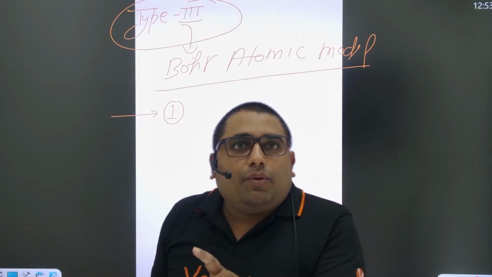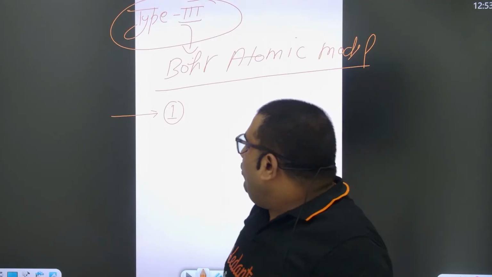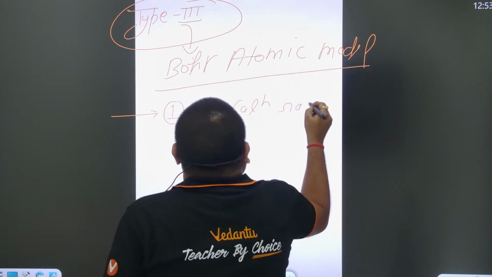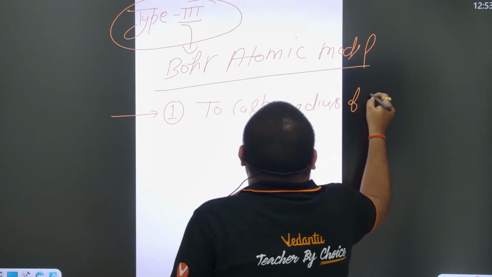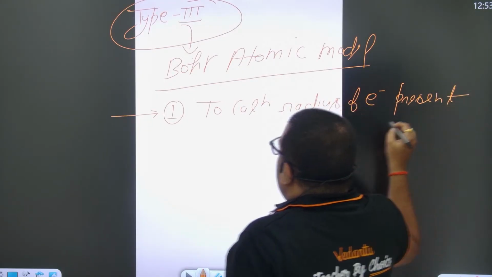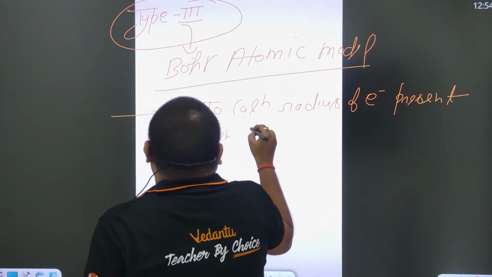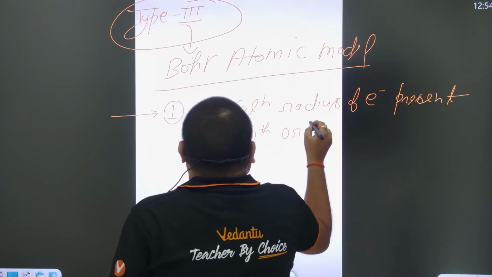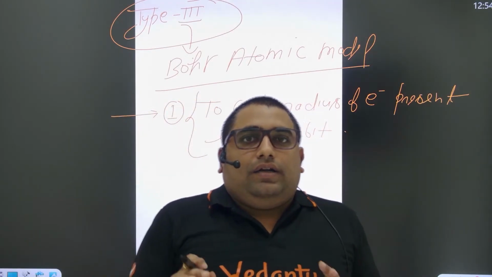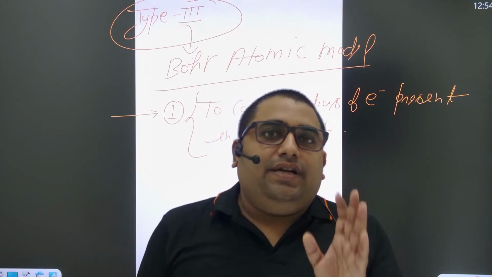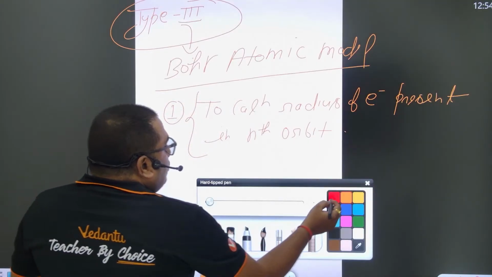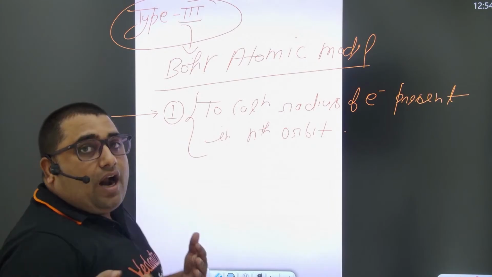From the Bohr atomic model, the first type of question is to calculate the radius of the electron present in the nth orbit. So the first type of question asked from the Bohr atomic model is to calculate the radius of the electron present in the nth orbit.